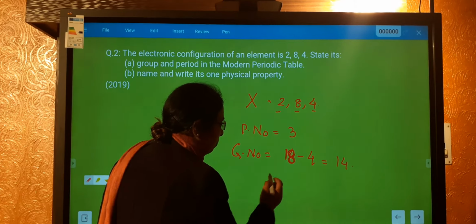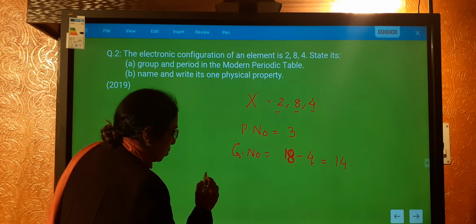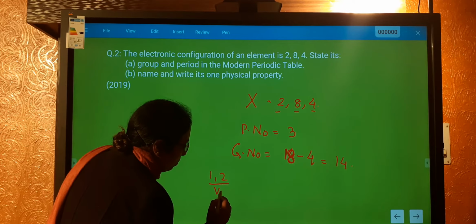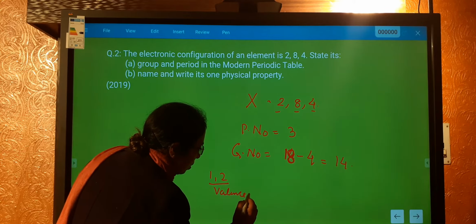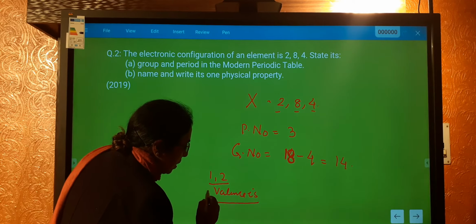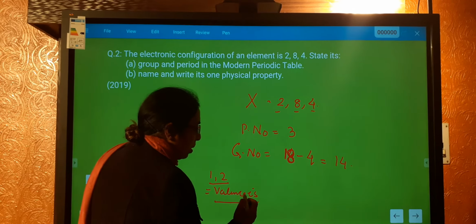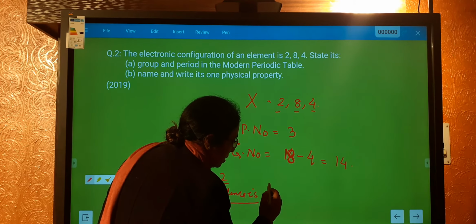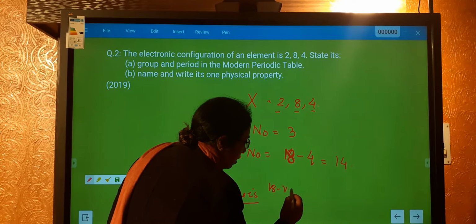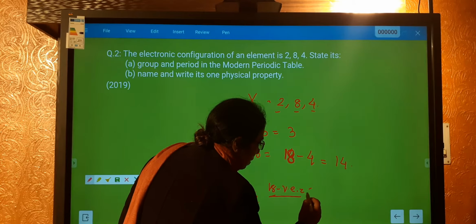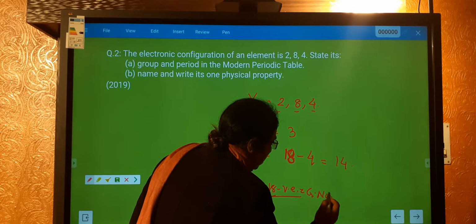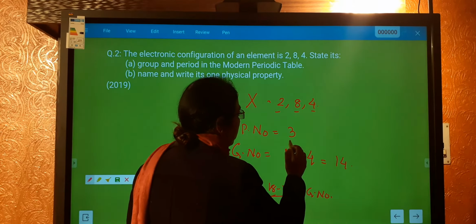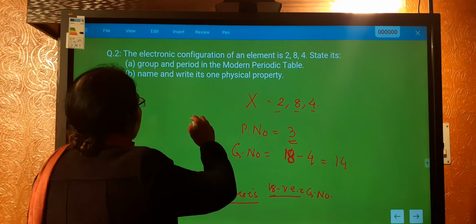Alright, so up to the first two groups, that is groups 1 and 2, they conform to the valence electrons. Group number is equal to the valence electron, and after that you have 18 minus the valence electron. So group number is 14 and period number is 3.